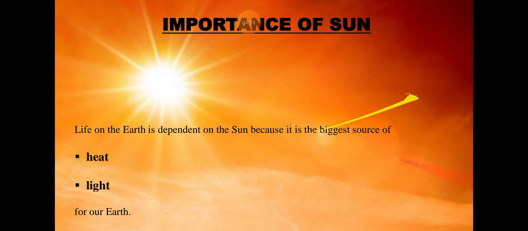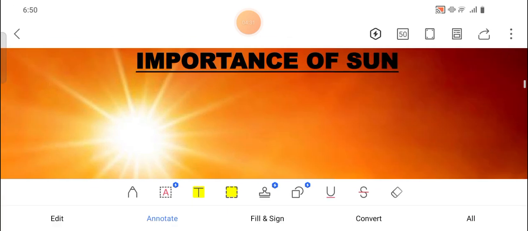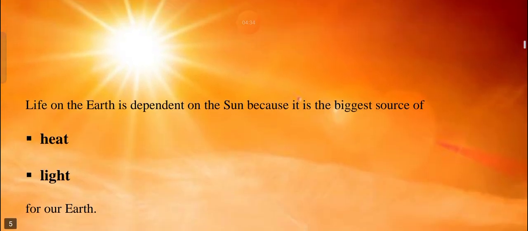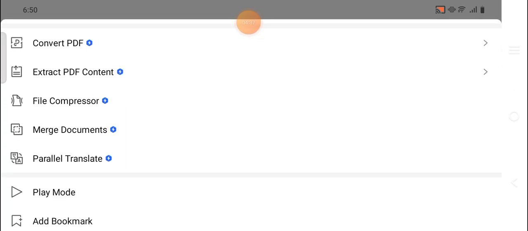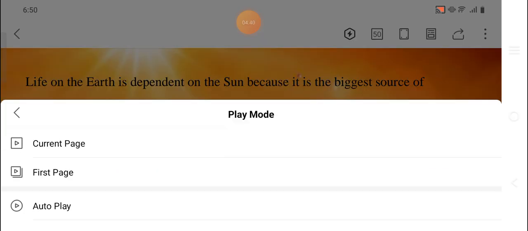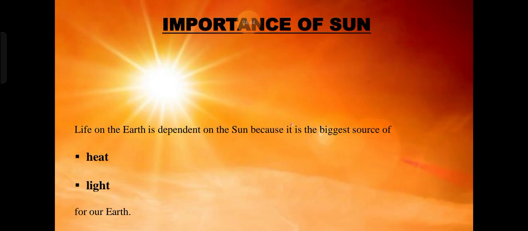Now the importance of the sun. You should know why the sun is important. Life on earth is dependent on the sun because it's the biggest source of energy. Our life depends on the sun because it's the biggest source of energy.